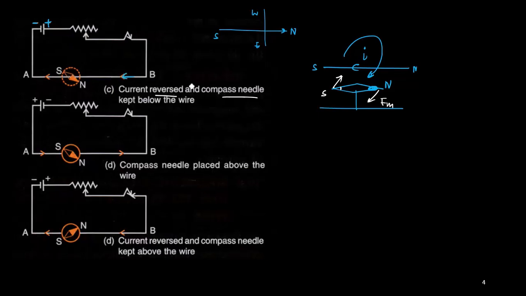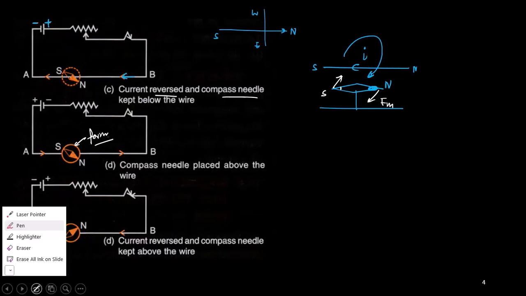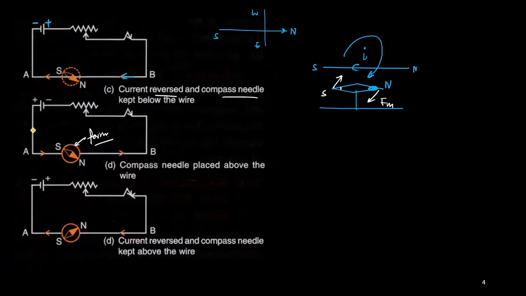Now we repeat the same experiment by putting the magnetic needle on top of the wire. So the magnetic needle is placed on top of the wire. Now if I connect this, this is the direction of the current flow. Again the current is flowing from south to north, but the needle is kept above the wire, and this portion is marked as the north, because every time we are going to see the north.